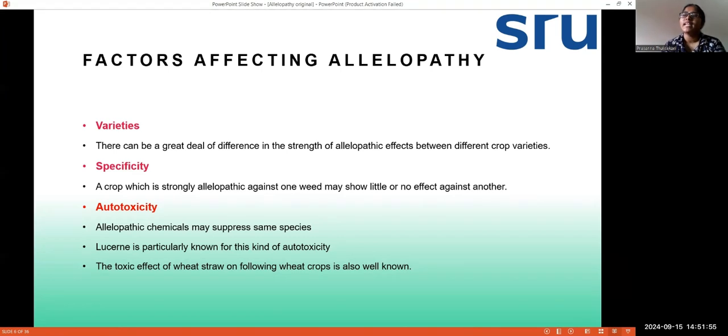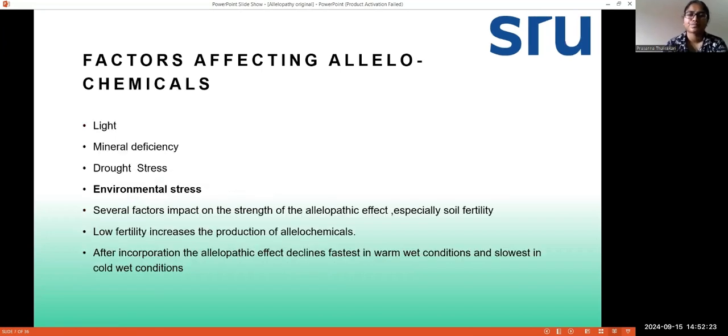So self-toxicity. Autotoxicity, also called self-toxicity, means one plant's extracts are harmful to itself. For example, wheat straw extracts are harmful to the wheat plant itself. So allelopathic chemicals may suppress the same species under autotoxicity, and lucerne is particularly known for this kind of autotoxicity. And one more example is the toxic effect of wheat straw on following wheat crops, which is also well known.